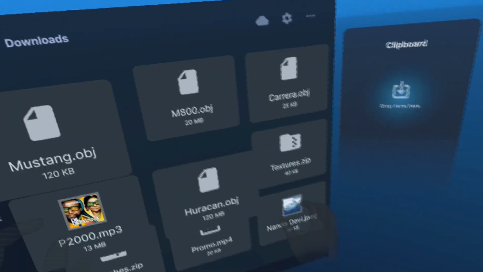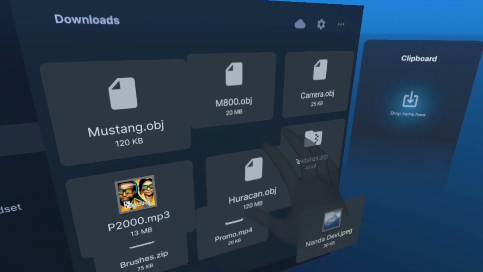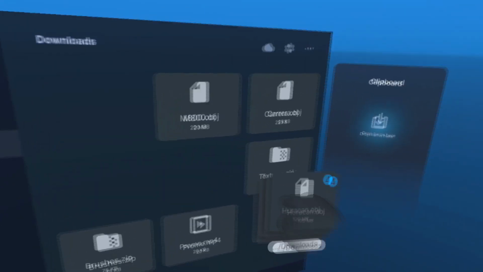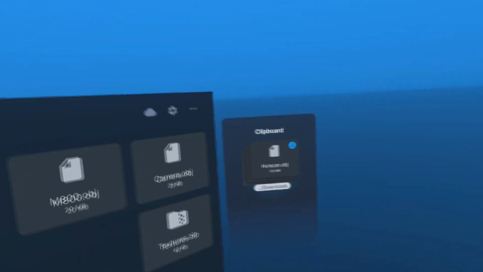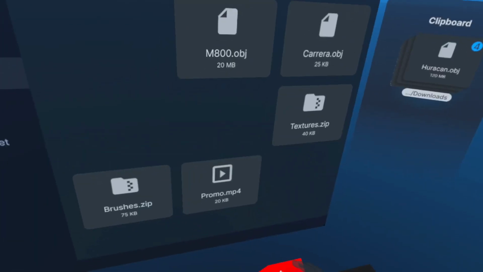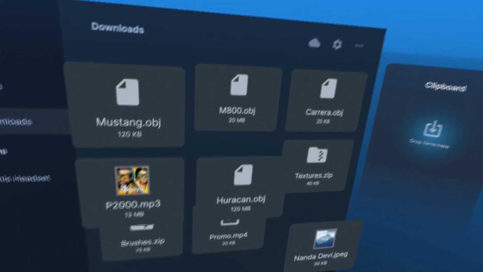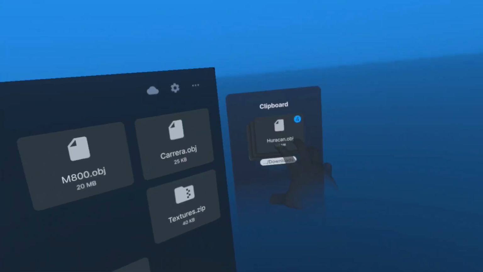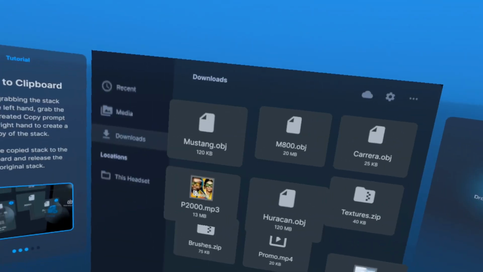Multiple files can be dragged onto the active plane at once. Once you have selected your files, you can grab them all, which will collate them into a stack. You can move this stack onto another window or onto the clipboard. We visualized the clipboard to be a zone into which you can directly move a file by picking it up from the folder and dropping it into the clipboard. This is similar to a cut and paste operation.